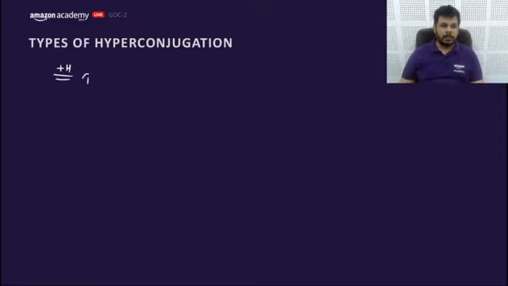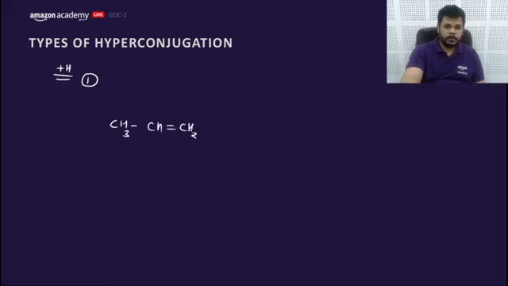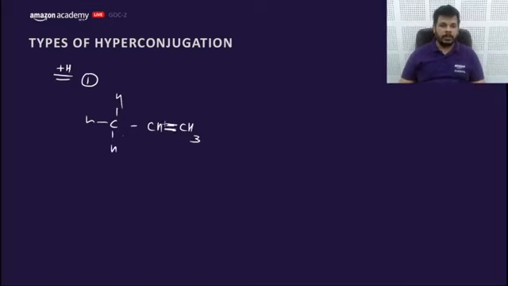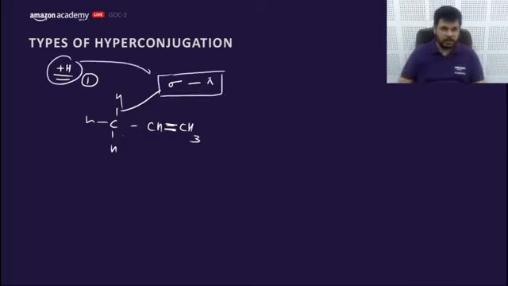Plus H, alkene resonance. This is the resonance which was in alkene, in which CH bond participates and pi bond breaks. So sigma bond of CH and pi bond of this. So this is first kind of plus H hyperconjugation, sigma and pi hyperconjugation. The second one is